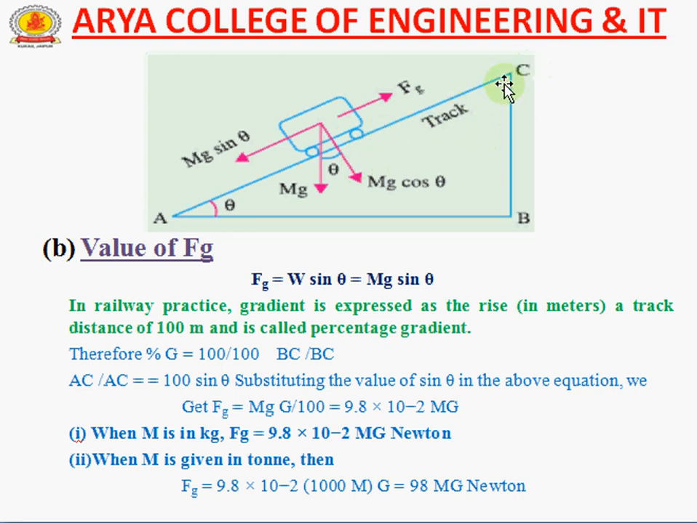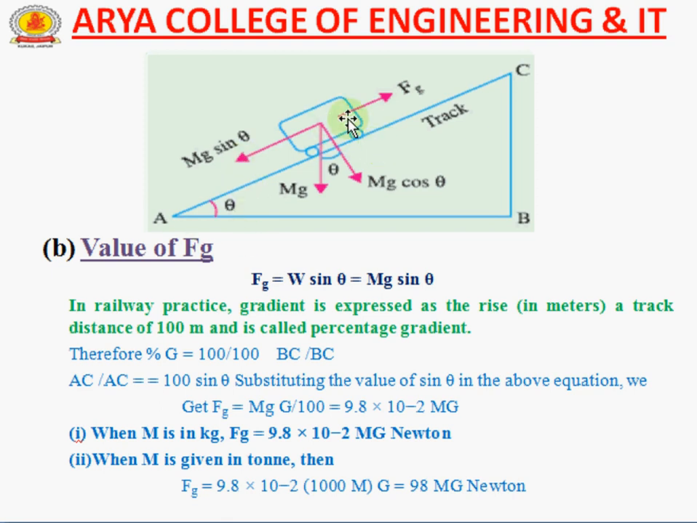So if we make a triangle, generally Pythagoras form, there are the 3 points A, B and C. In railway practice, gradient is generally expressed as rise in meters over a track distance of 100 meters, which is called percentage gradient.